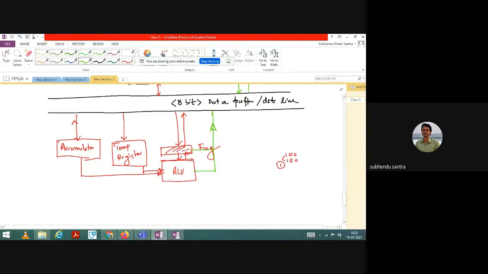Sometimes the flag status also we need to take to the data buffer, that also we can connect. So this part is already done. I haven't got this answer. What is the need of the accumulator? What is the temporary register? Flag I have explained, ALU you already know. Can you tell me why this accumulator is required, and why this temporary register is required? Anyone?